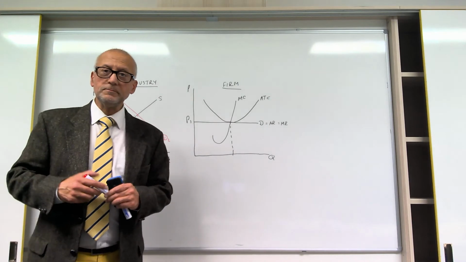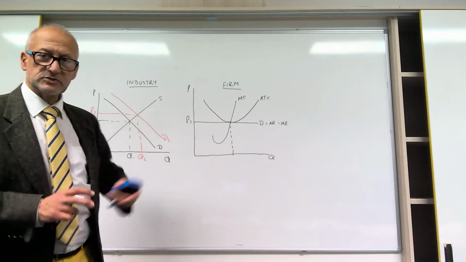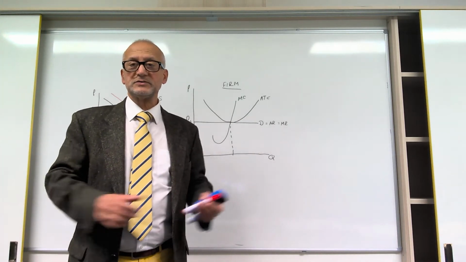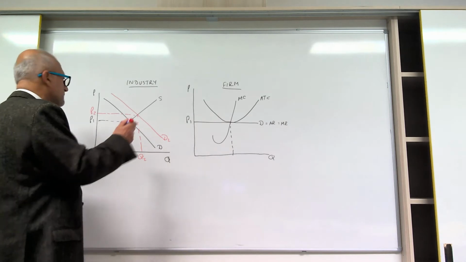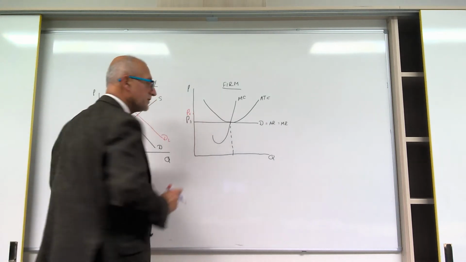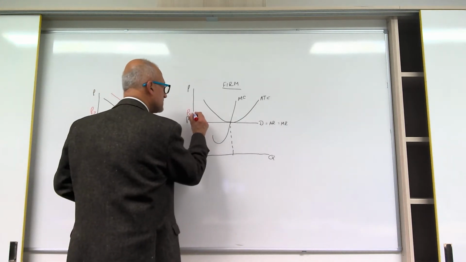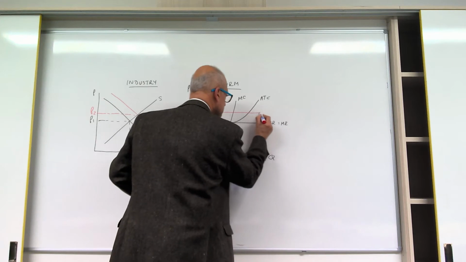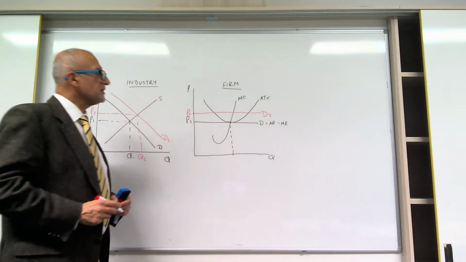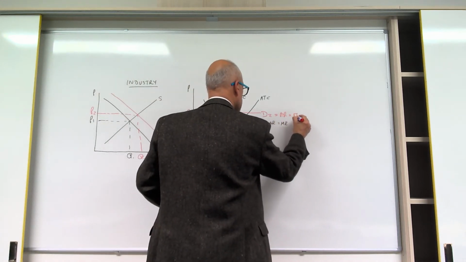Now, in the short run, what happens for this firm here is, price has gone up to P2, it will also need to charge P2 because it's a price taker. So whatever the industry says the price is the price that the firm accepts. So it now charges that price. It still has a perfectly elastic demand curve, and so the demand curve moves to there. Let's call it the average revenue equals marginal revenue.